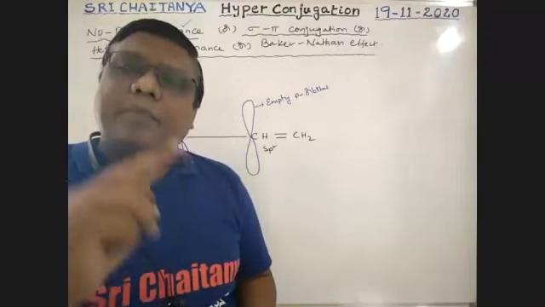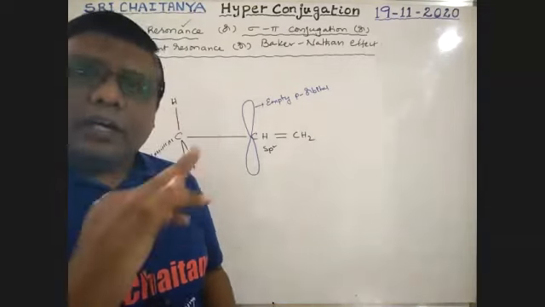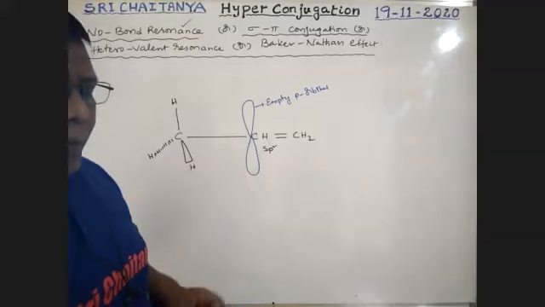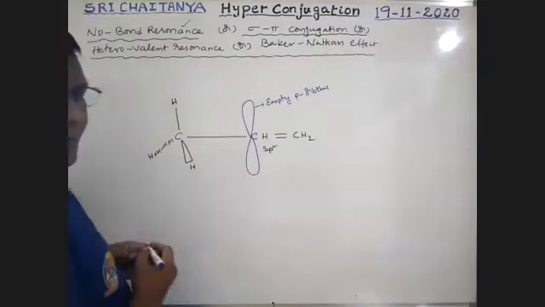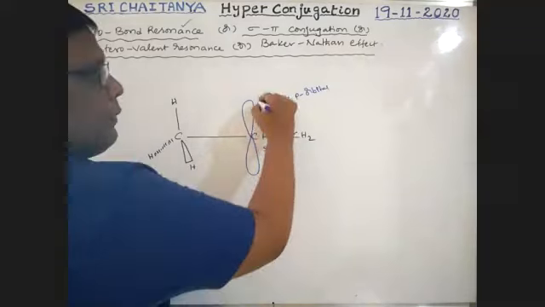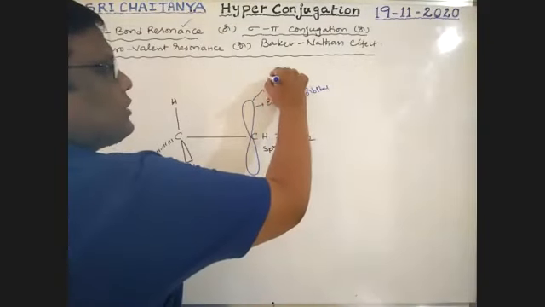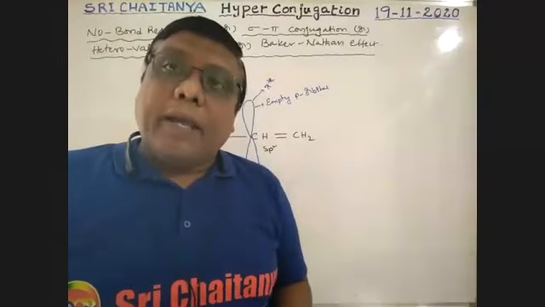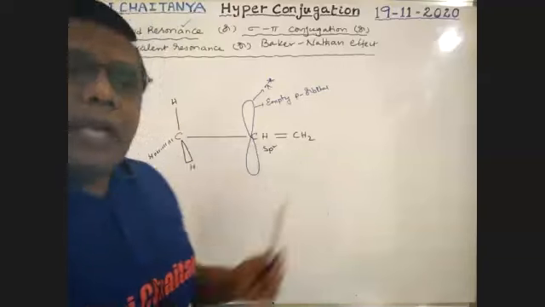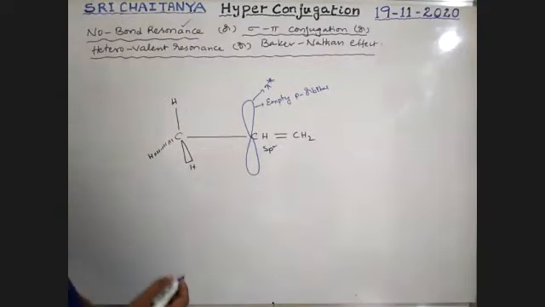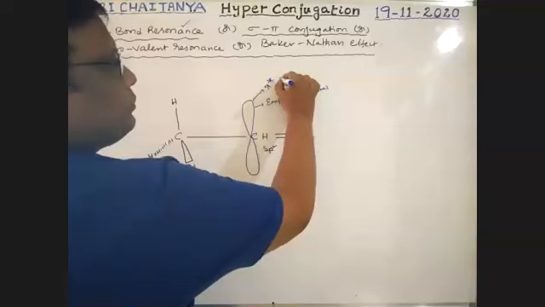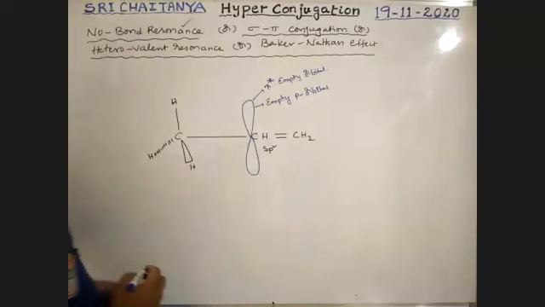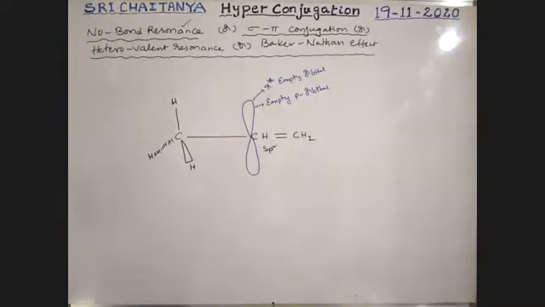The third one is empty. The third p orbital is a pure p orbital, an empty pure p orbital. This empty pure p orbital is nothing but the pi star orbital of carbon. Please be conscious. In our MO diagram, sigma star and pi star orbitals are there. This empty orbital must be the pi star empty orbital of sp2 carbon.